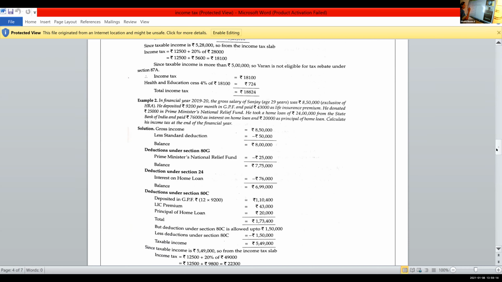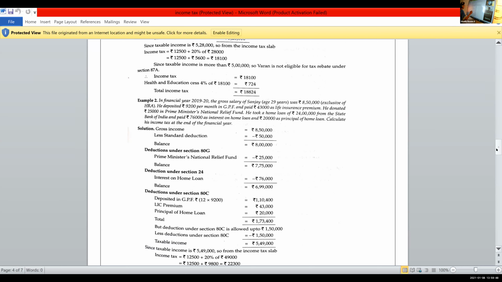We are deducting the amount given for the Prime Minister's National Relief Fund. It is 25,000, and home loan of 24,000 from SBI, and he is paying rupees 76,000. Home loan interest, till 2 lakhs, this deduction will be allowed. So here it is 25,000, and 76,000 for home loan interest. So we are subtracting all those things. All these come under 80G and section 24.